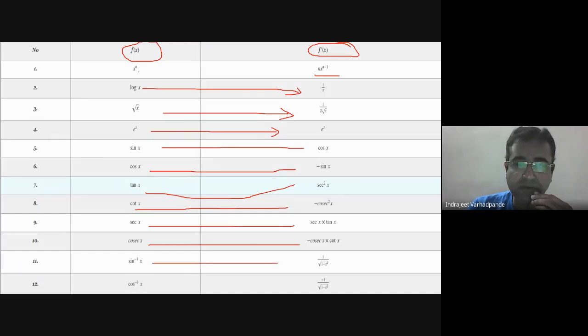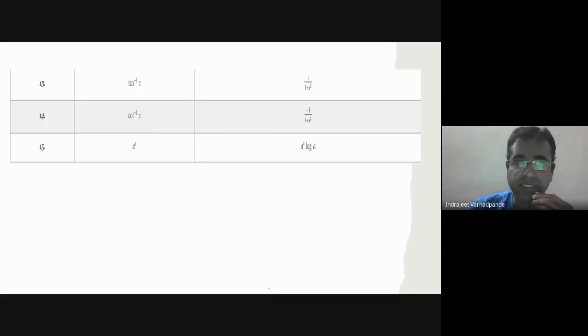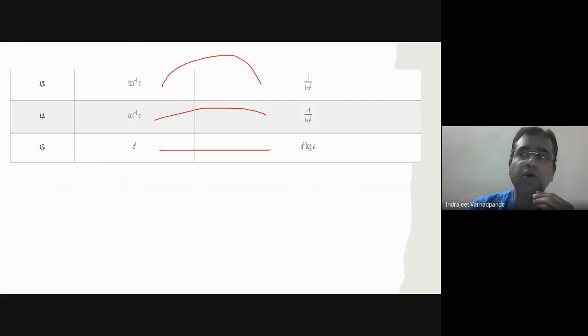Sin inverse x, 1 upon under root of 1 minus x square. Cos inverse x, minus 1 upon under root of 1 minus x square. Tan inverse x, 1 upon 1 plus x square. Cot inverse x, minus 1 upon 1 plus x square. A to the power x, a to the power x into log a. Derivative of constant k is 0. Derivative of 1 is 0, right? So in that case, higher order derivatives, n into x to the power n minus 1.